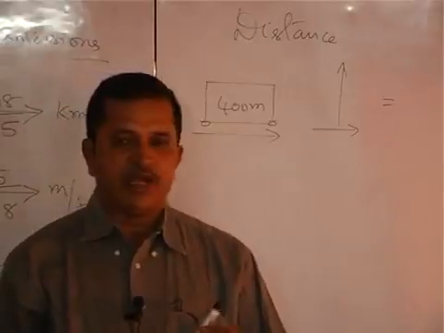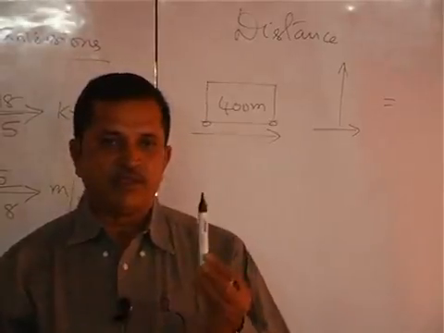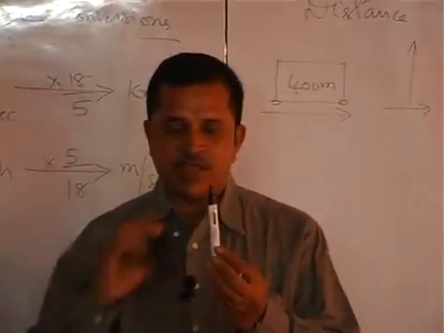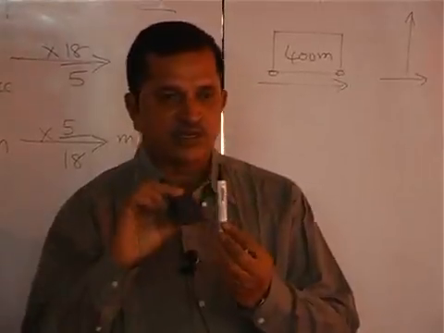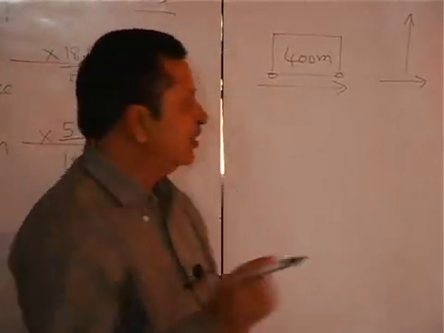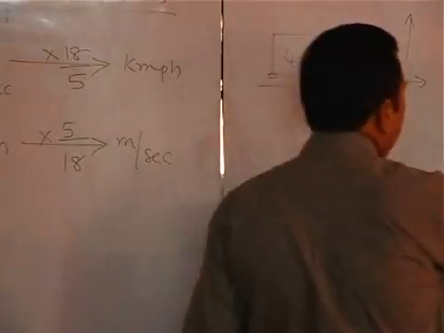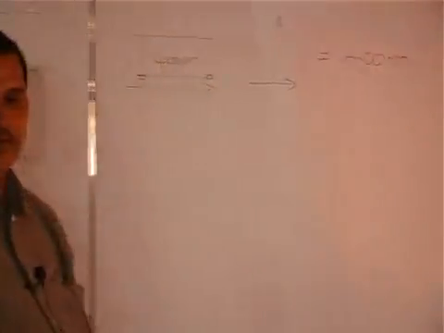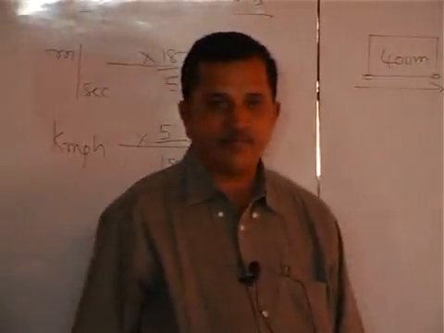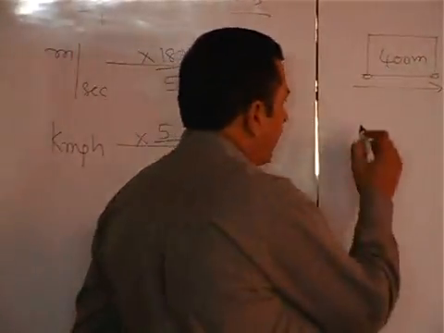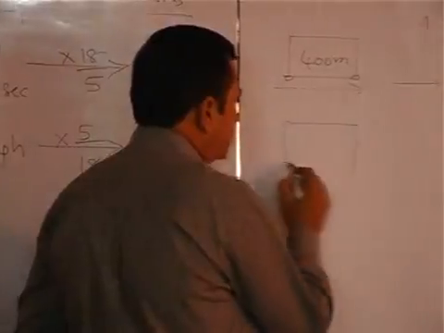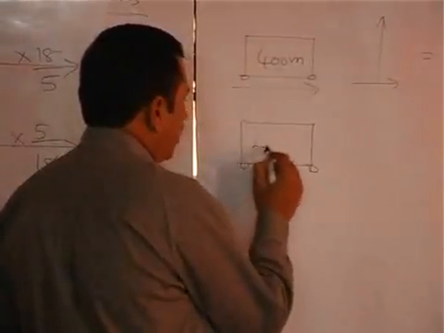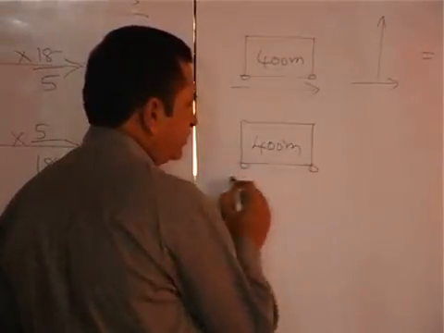Means the train has to travel its own length. Suppose a man is standing on the platform. If a train has to cross the man, it has to cross its own length. So the total distance to be covered by the train is 400 meters. Suppose a train is of length 400 meters.